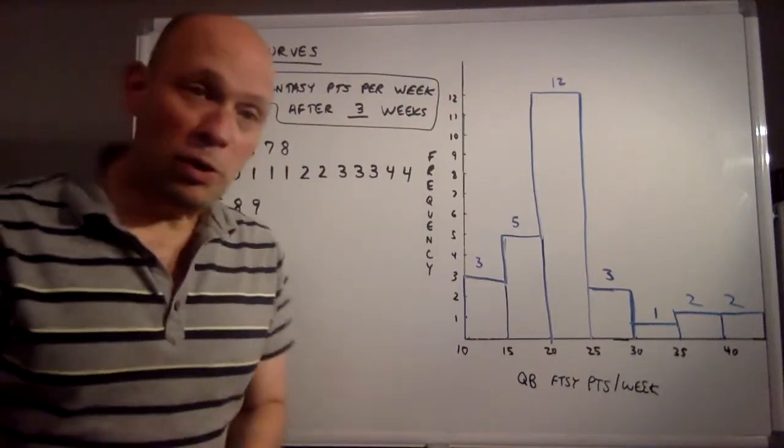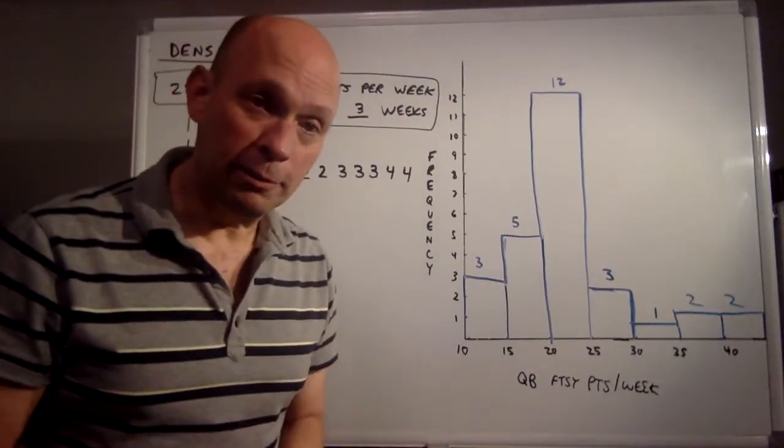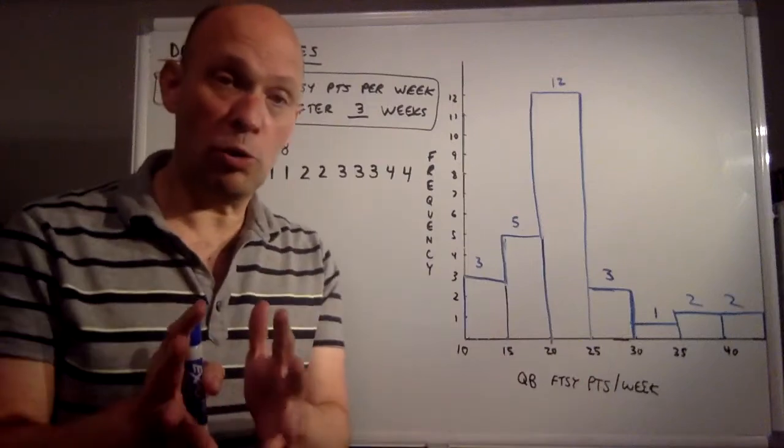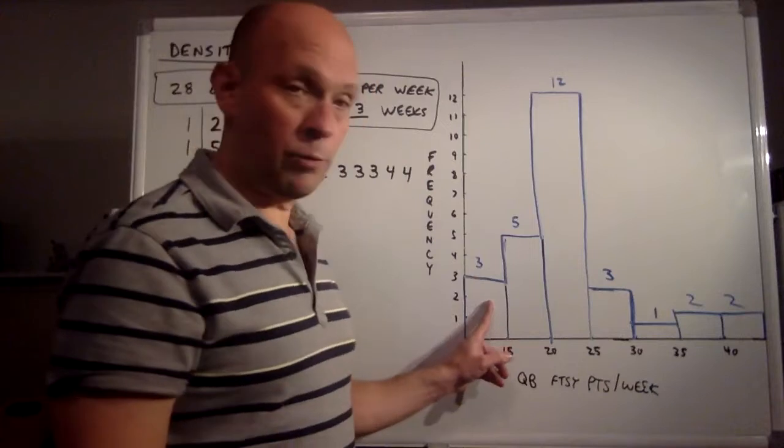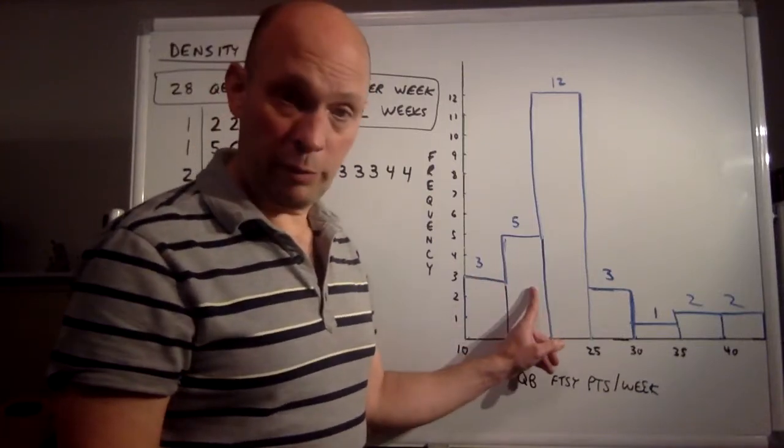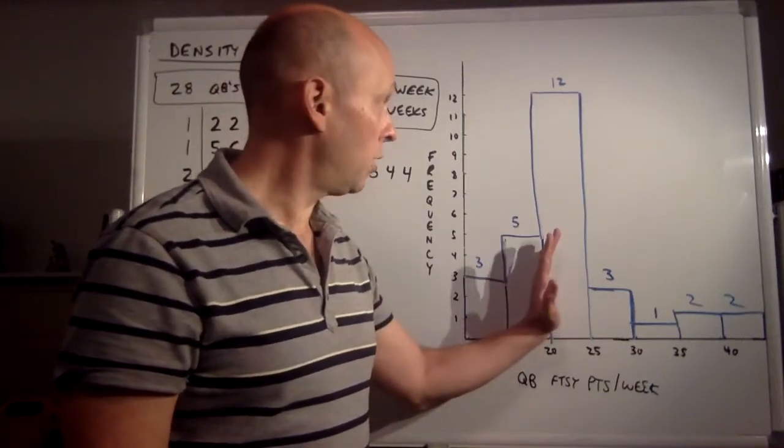By the way, we know that we can estimate a median, right? We have 28 quarterbacks. There's no quarterback in the middle, so it would be the average of the 14th and 15th. Well, I haven't reached the 14th or 15th yet. I still haven't reached the 14th or 15th yet. I have 8 quarterbacks so far.